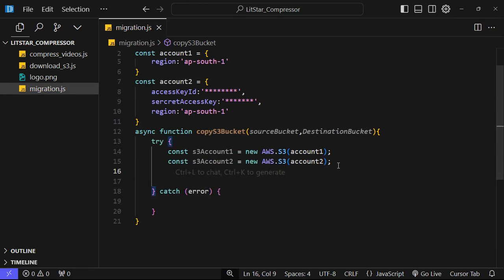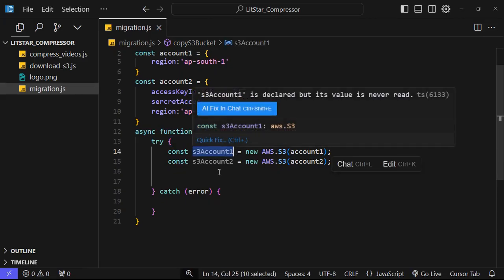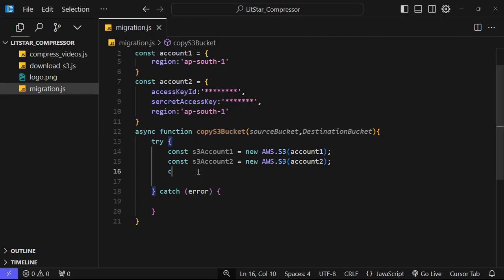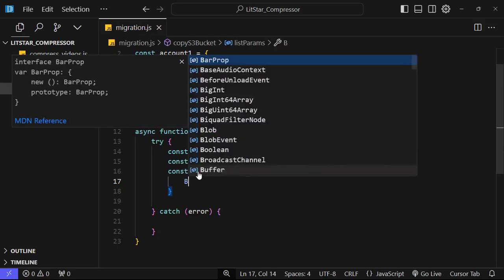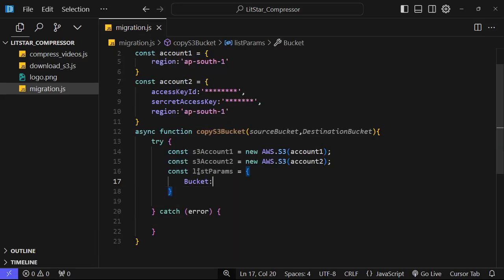Now we need to get all the keys, whatever data is present in our first S3 bucket. So we will make a const listParams. Here we need to pass the bucket name. I will provide the source code in the description, and you can copy the code from there. So we need to provide the source bucket.